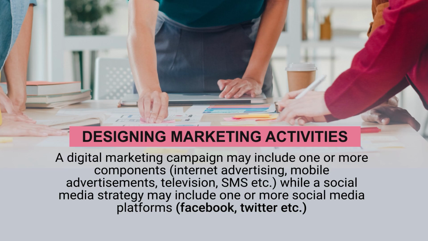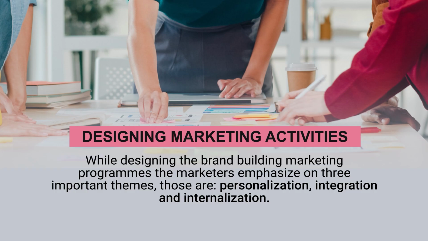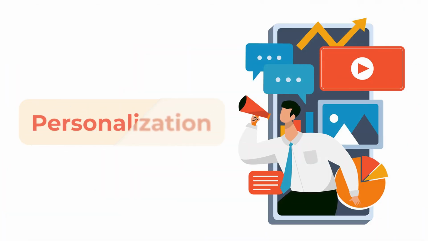A digital marketing campaign may include one or more components: internet advertising, mobile advertisements, television, SMS, etc. While a social media strategy may include one or more social media platforms like Facebook, LinkedIn, Instagram, etc. While designing the brand building marketing programs, the marketers emphasize three important themes. Those are personalization, integration, and internalization.